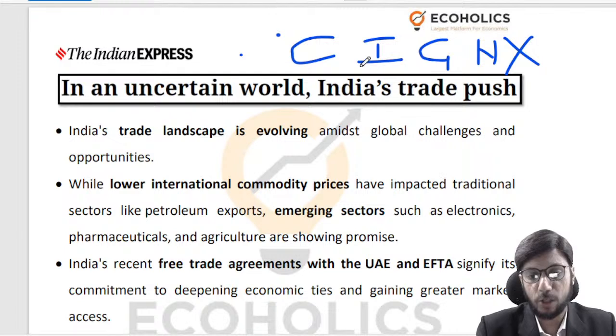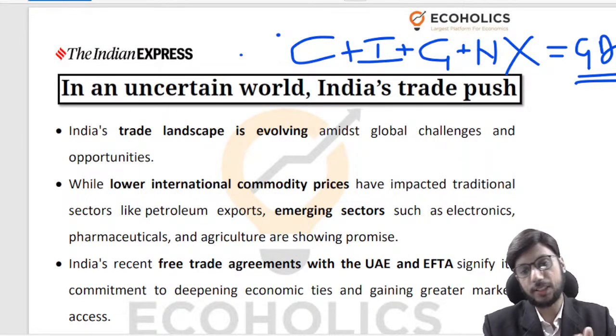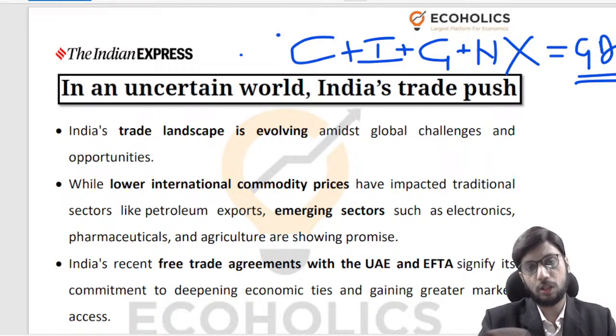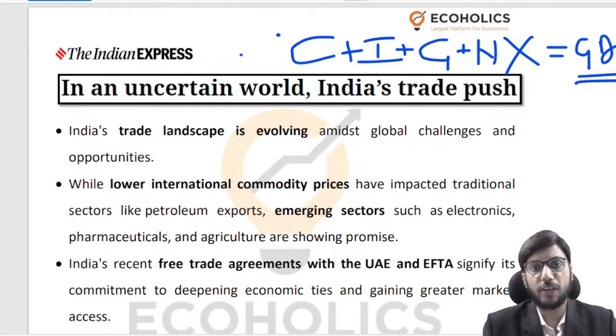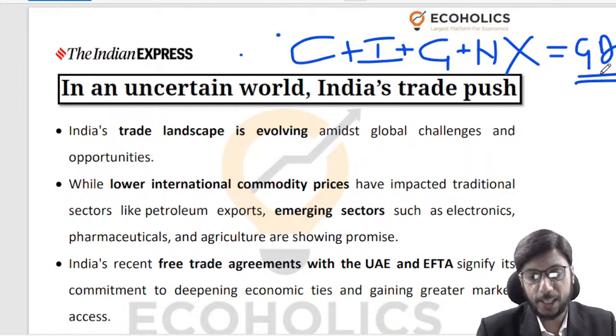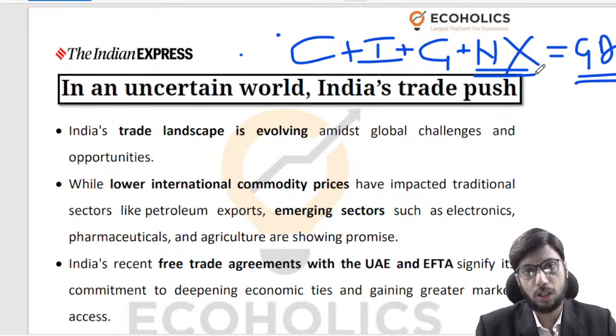When you add all of these up, you get the GDP. So the size of this GDP is determined by what is happening across these four important variables.